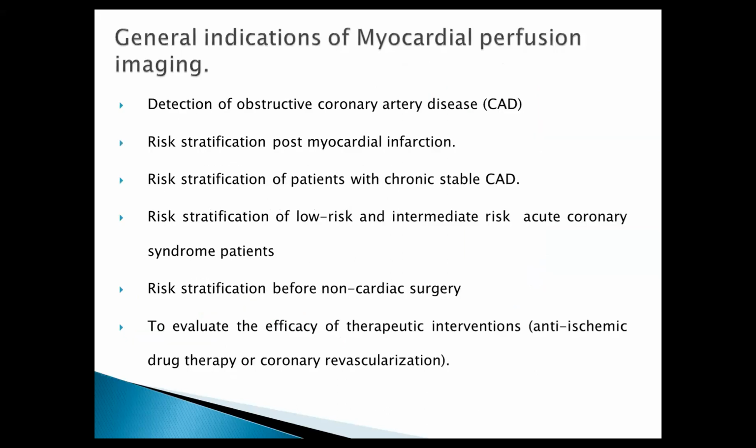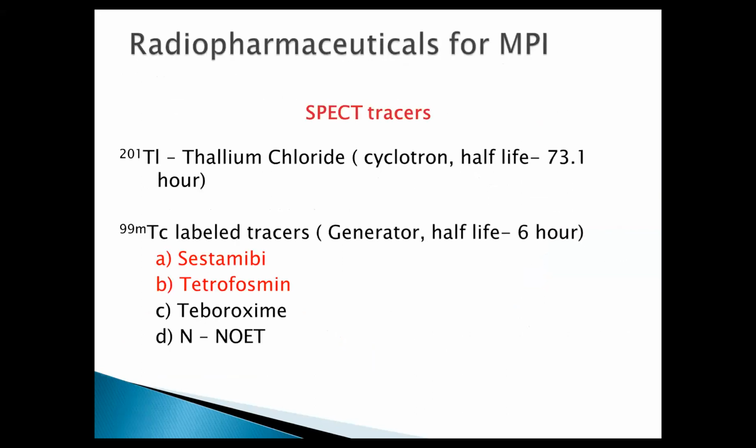The general indications for myocardial perfusion imaging are detection of obstructive coronary artery disease, risk stratification post-MI, risk stratification of chronic stable CAD patients, risk stratification of low and intermediate risk acute coronary syndrome patients, risk stratification before non-cardiac surgery, and also to evaluate the effectiveness of a therapeutic intervention, which can be drug therapy or revascularization.